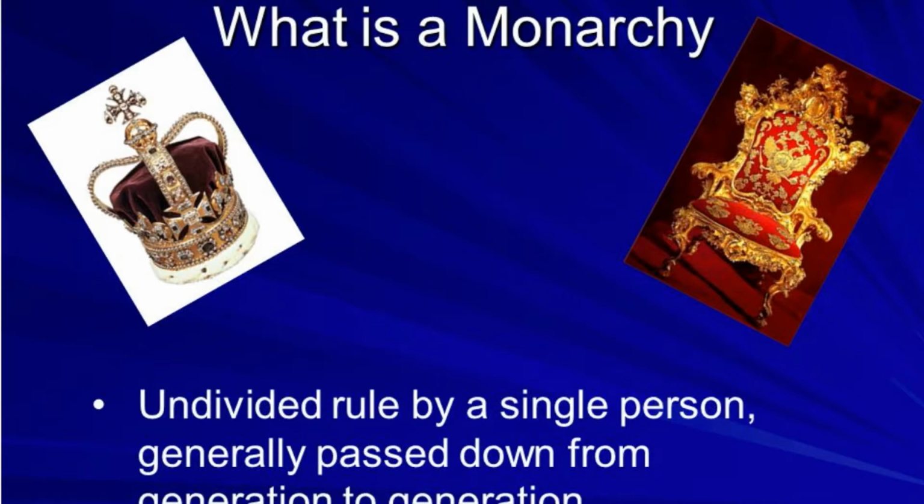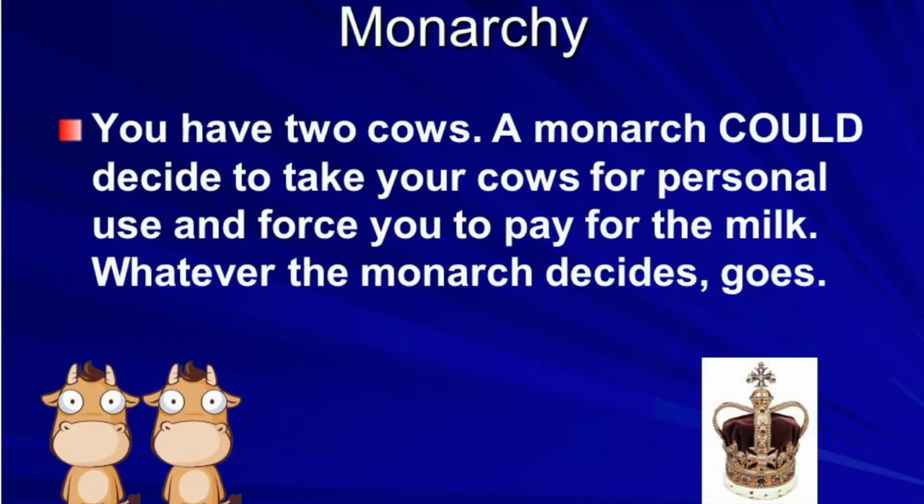Monarchy is undivided rule by a single person, generally passed down from generation to generation. Think kings and queens. You have two cows. A monarch could decide to take your cows for personal use and force you to pay for the milk. Whatever the monarch decides goes.